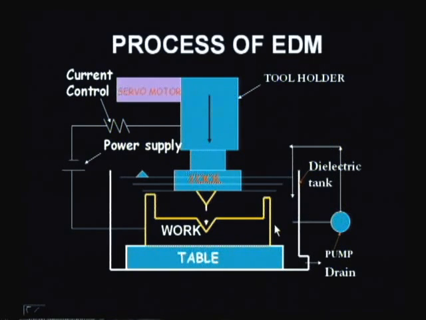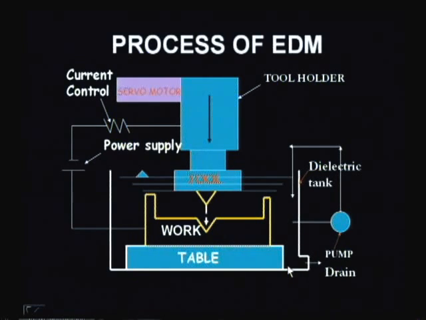While pumping, the temperature of the dielectric fluid decreases, and as the metal removal takes place, the contaminants will be removed by making a certain filtering mechanism, so that we can send a cleaned dielectric fluid. Whatever removed material is there will not obstruct the further machining, that is, the erosion taking place here.